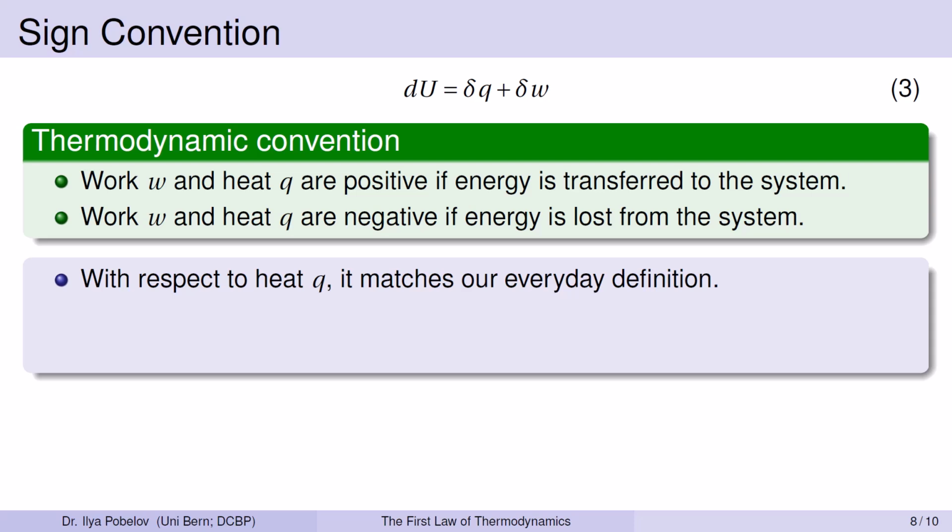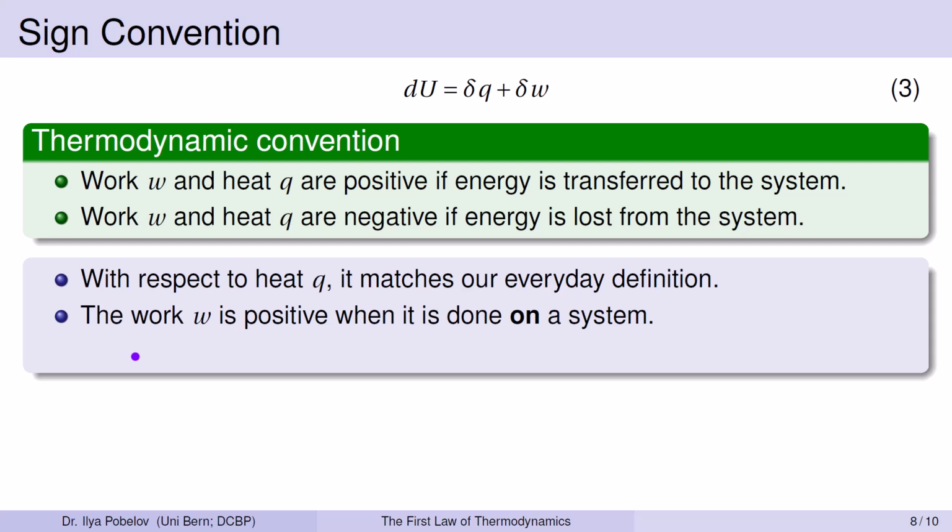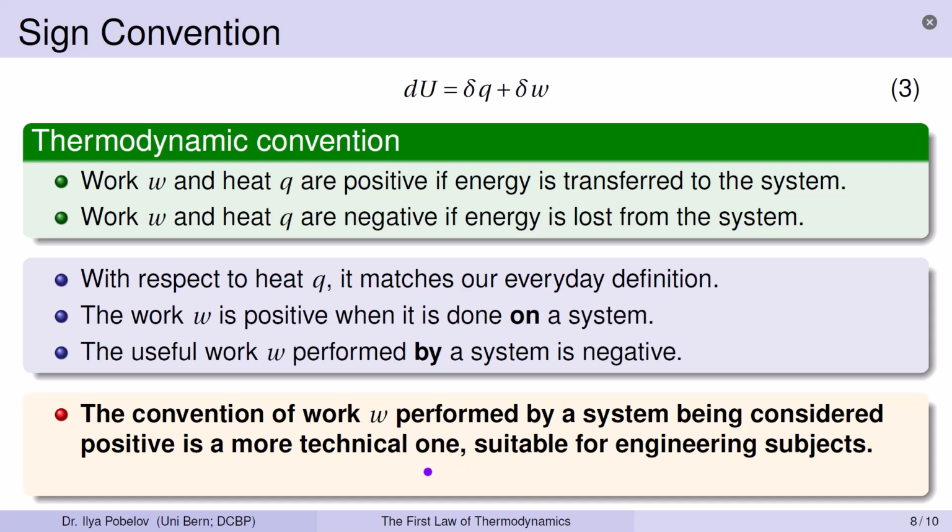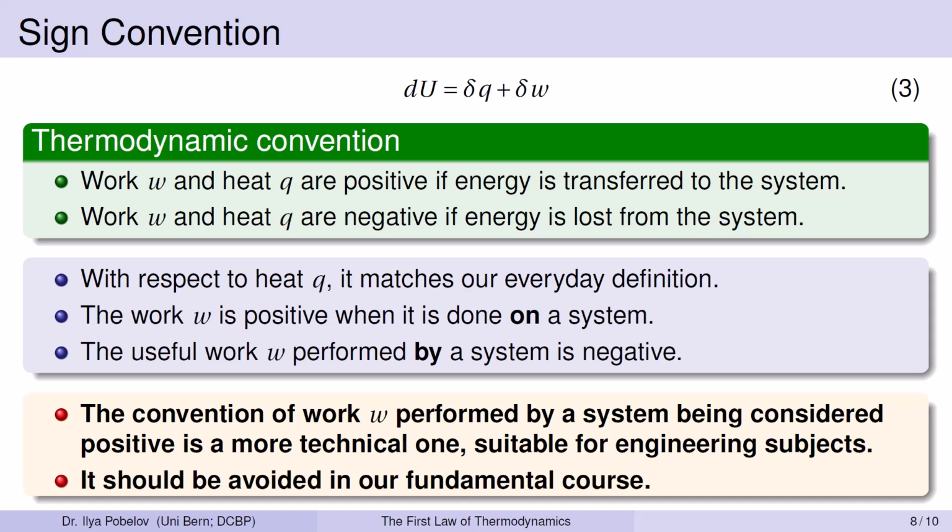With work, it's a bit more complicated. In thermodynamic convention, the work is positive when it is done on a system. The useful work performed by a system is thus negative. Sometimes you might see this equation with a minus sign before the differential of work. This representation implies that work is considered positive when the system performs work. This notation is more technical, suitable for engineering subjects, and should be avoided in our fundamental course.